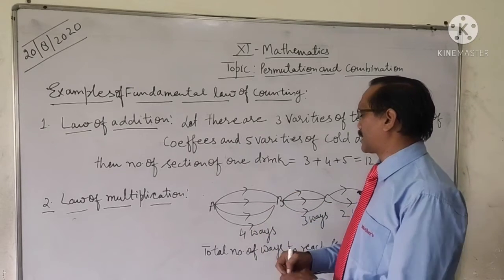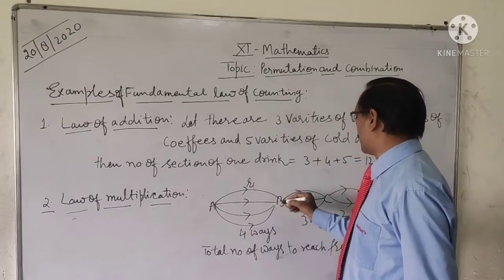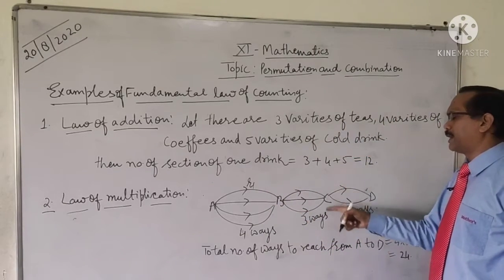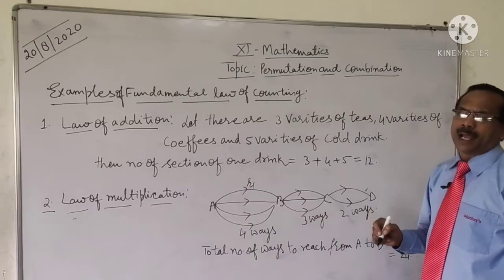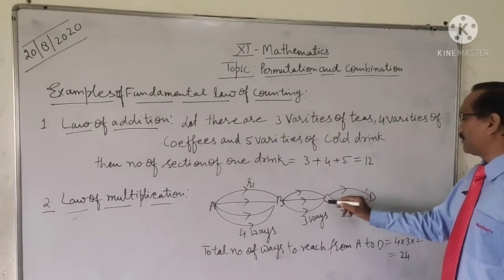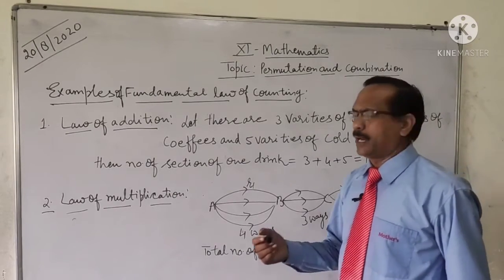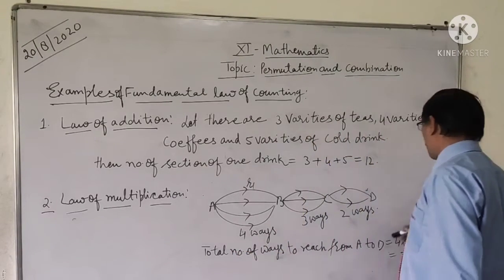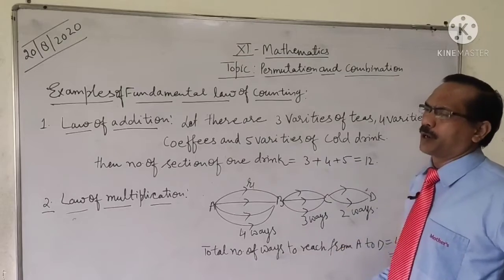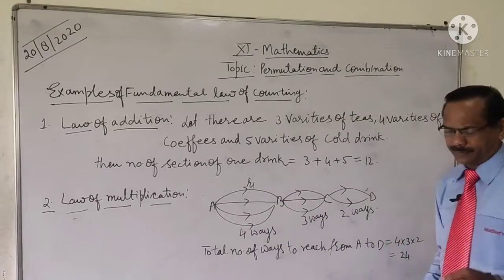If the person takes this route R1, then he can select any route from B to C, and he can select any route from C to D. So all the routes are independent. Multiplying all the routes, we get the total number of ways to reach from A to D.